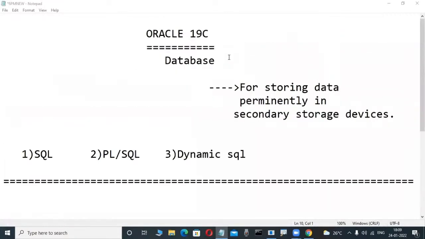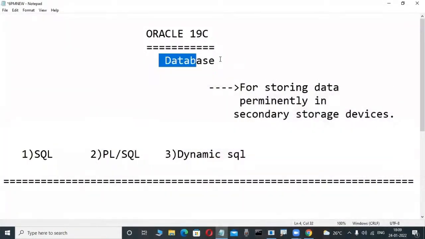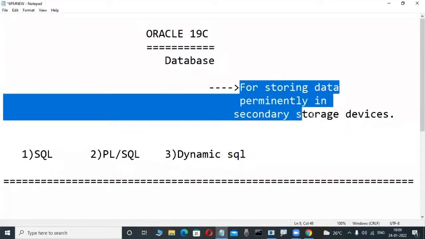Concentrate here. What I am telling: anybody not attending the previous classes, don't be afraid, don't worry. Simple. Now, Oracle is a product from Oracle Corporation. 19c is a version, don't worry. This Oracle is a database product. Okay, fine. Previous class notes, just for the idea and purpose, for newcomers. What is the purpose of this database product? For storing data permanently in a hard disk.